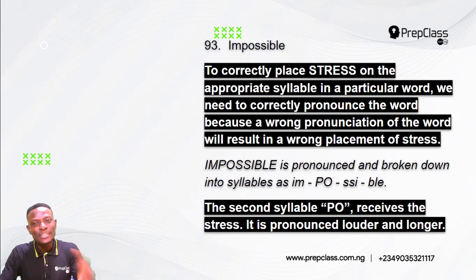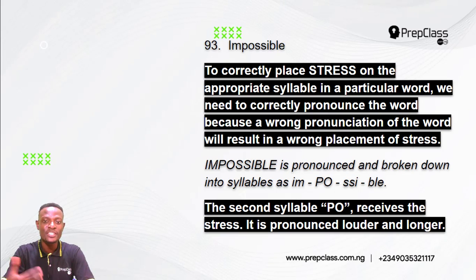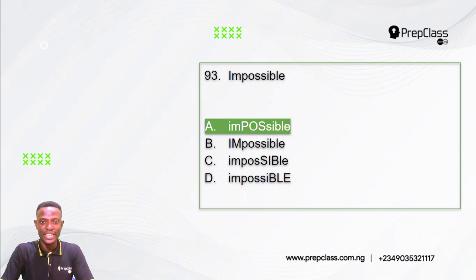Now, to correctly place stress on the appropriate syllable in a particular word, we need to correctly pronounce the word because a wrong pronunciation of the word will result in a wrong placement of stress. Now, impossible is pronounced and broken down into syllables as impossible. The second syllable, pos, receives the stress because it is pronounced louder and longer. So the answer to this question is option A, impossible. Pos receives the stress.